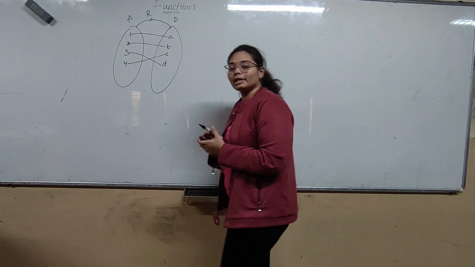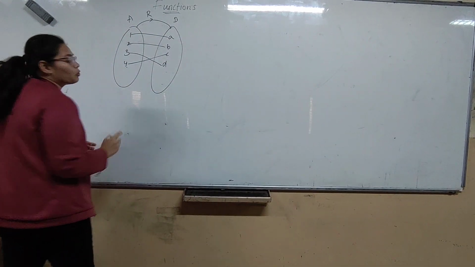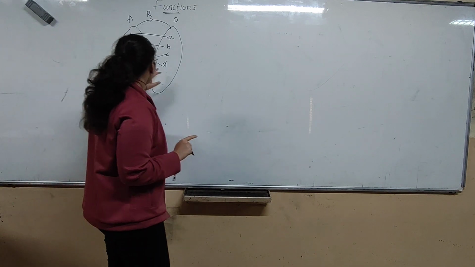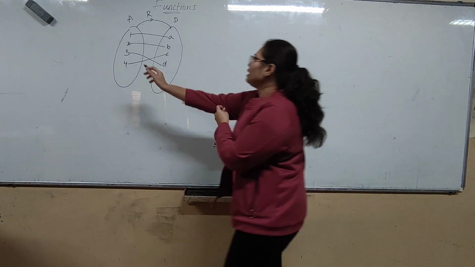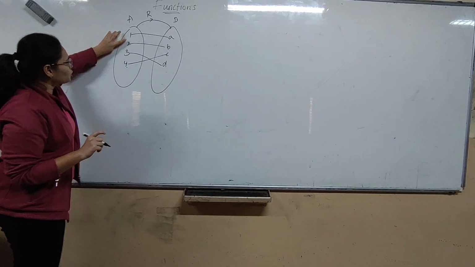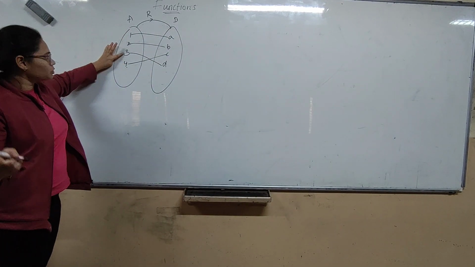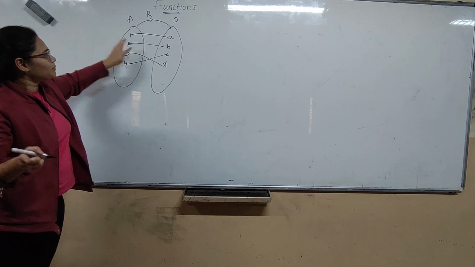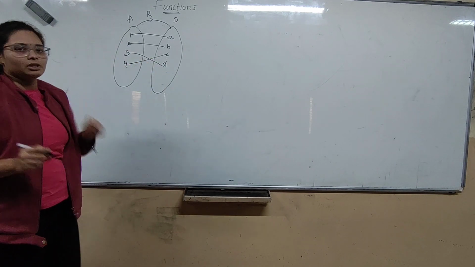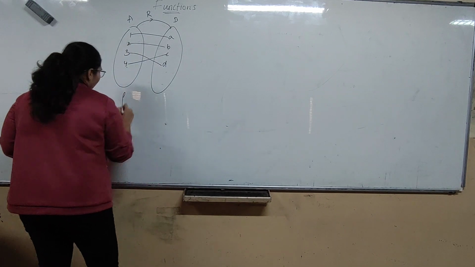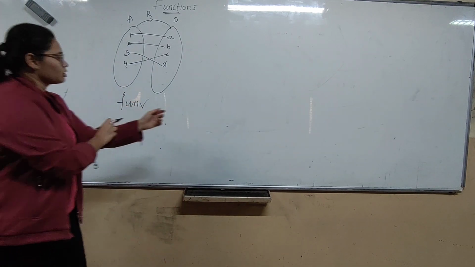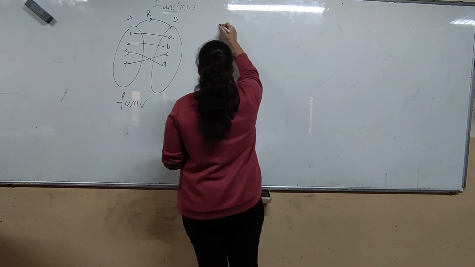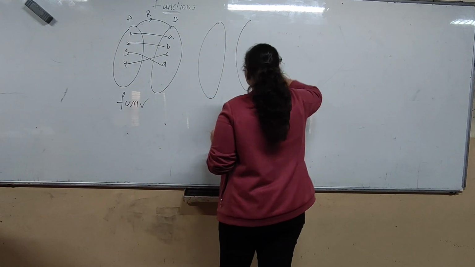Now the next condition: every element should have only one output in B, right? 1 is mapped to A, 2 is mapped to B, 3 is mapped to D, and 4 is mapped to D. Therefore this is a function. Now let's take another relation.